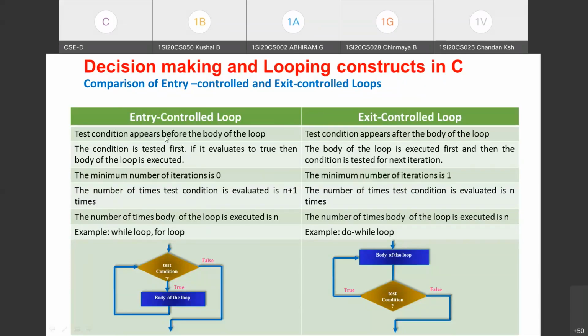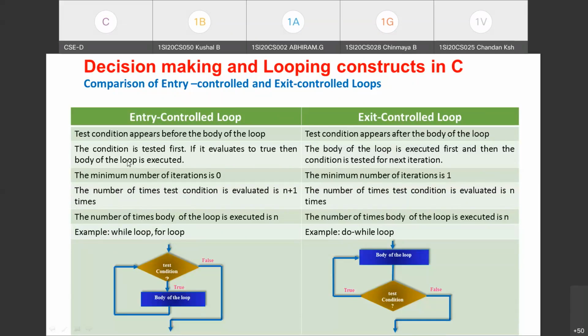And you know that entry control loop is also called a pre-test loop, where the condition is tested first, and if it evaluates to true, then only the body of the loop is executed. That is entry control. Whereas in exit control loop, the body of the loop is executed first, and then the condition is tested for the next iteration. So this is another comparison you can have with respect to entry control and exit control.